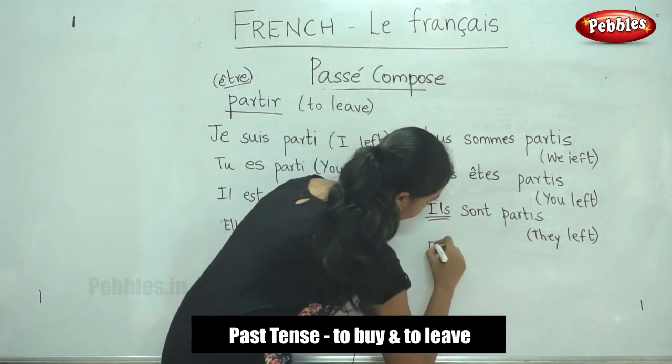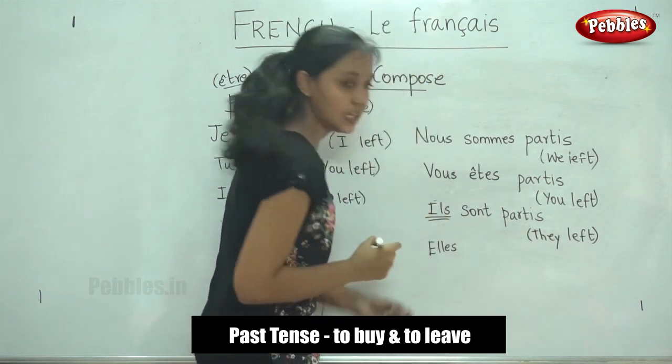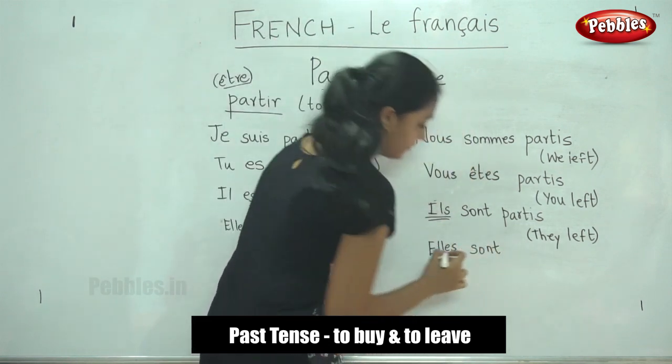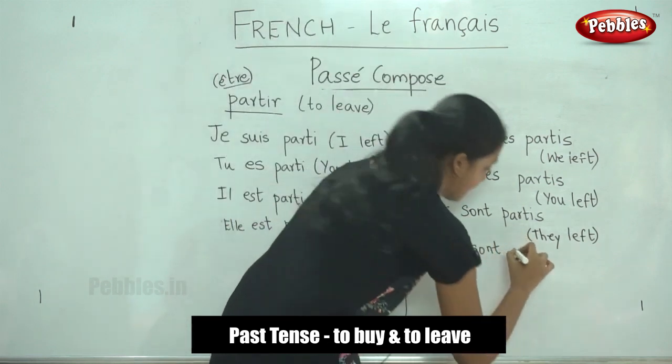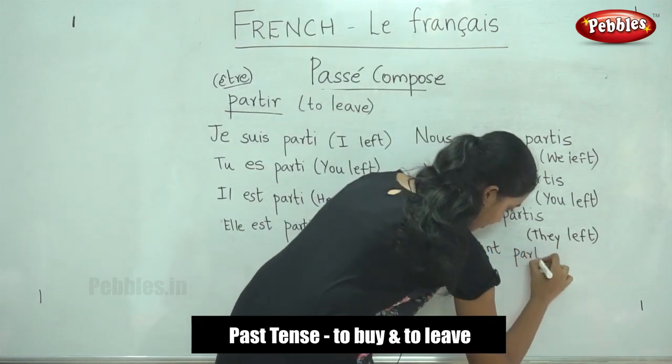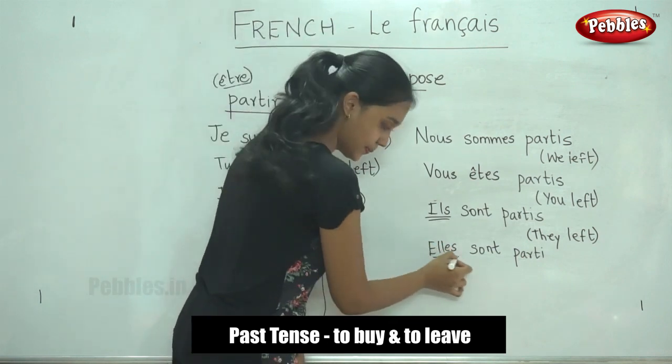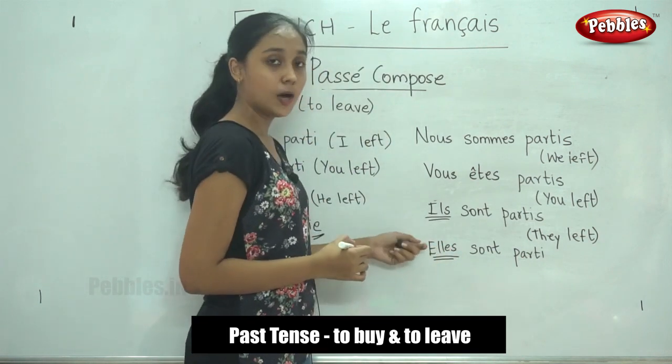And finally, for elles. Elles means they, feminine. For elles, it is also sont. Elles sont parties. Here, elles is third person feminine plural.